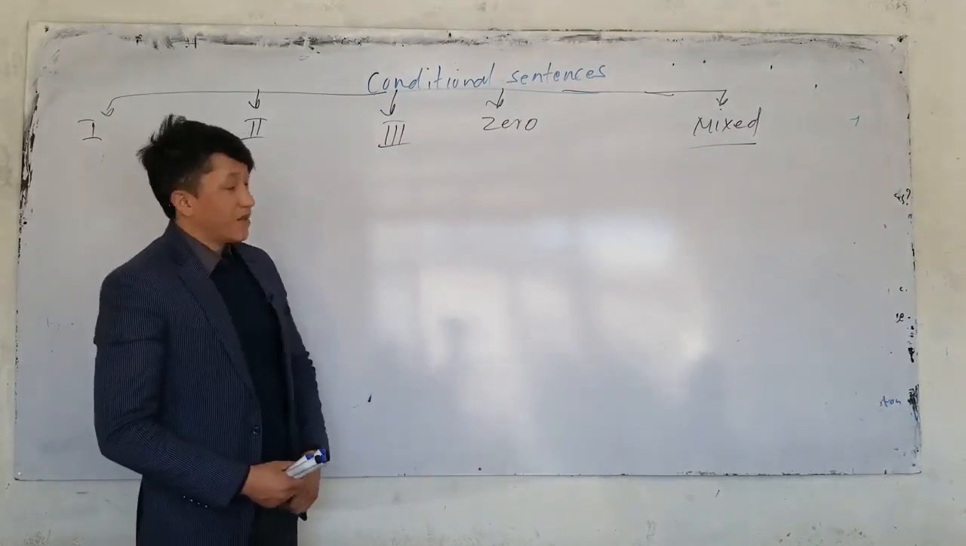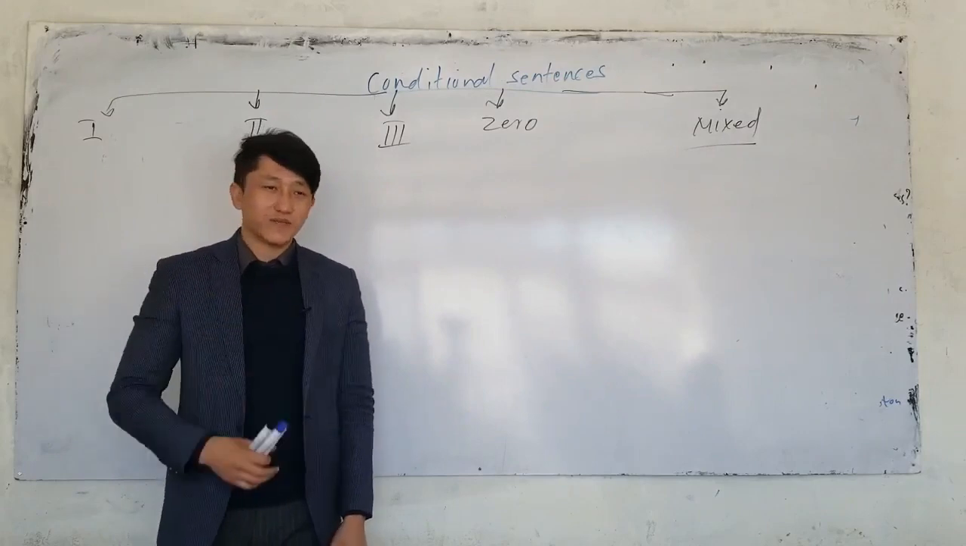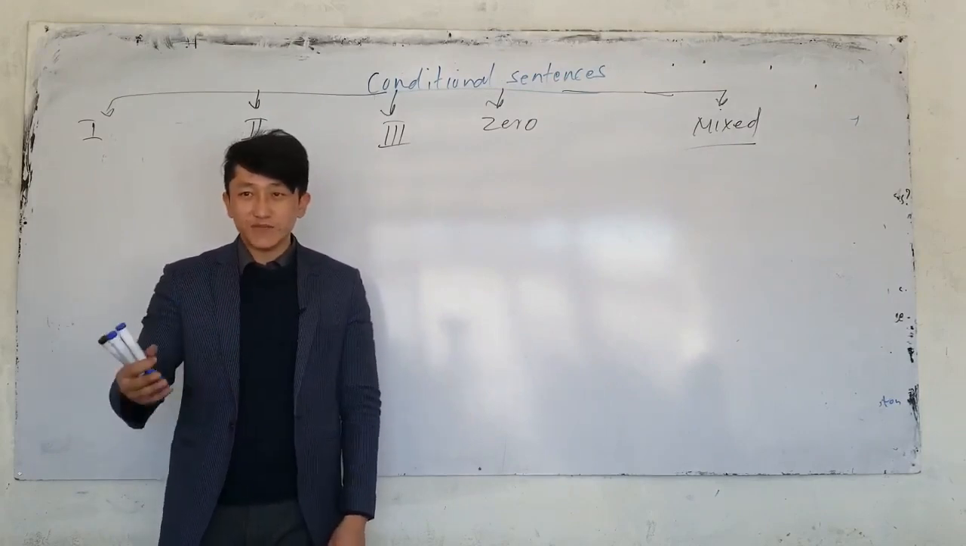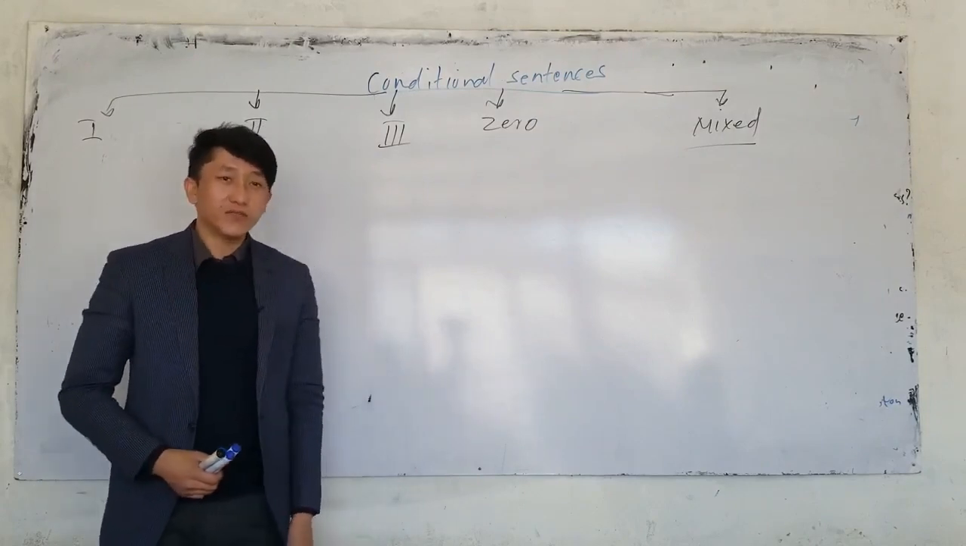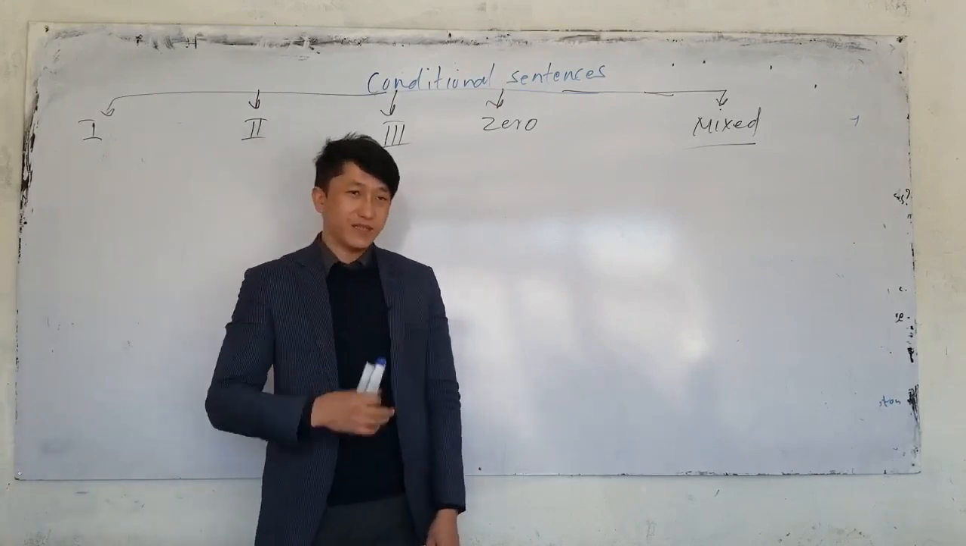The next one, we have condition type 3. What is the if clause in type 3? Past perfect. What about the main clause in type 3? Would plus have plus the third form of the verb. What does it show? Condition type 3 talks about a past and unreal situation.